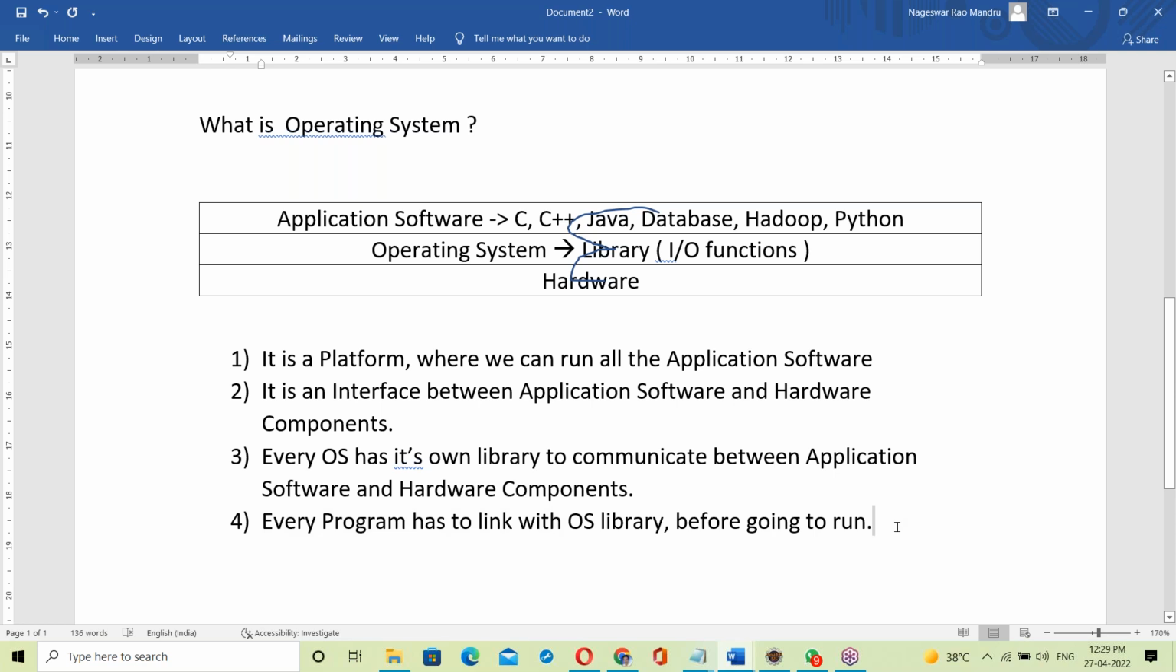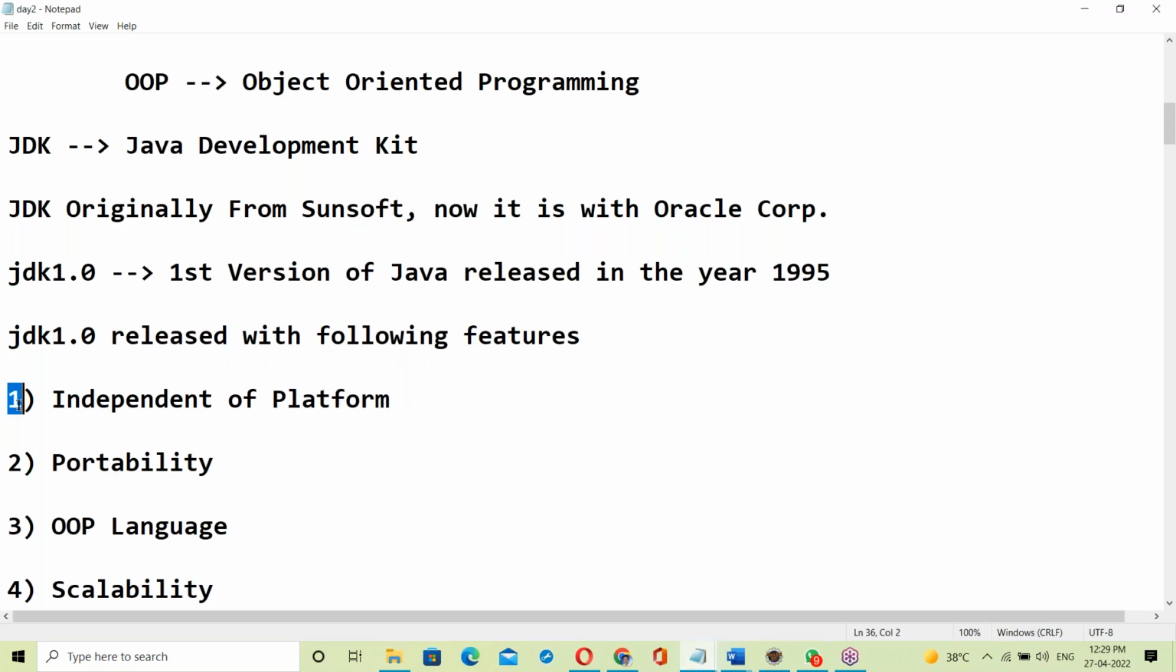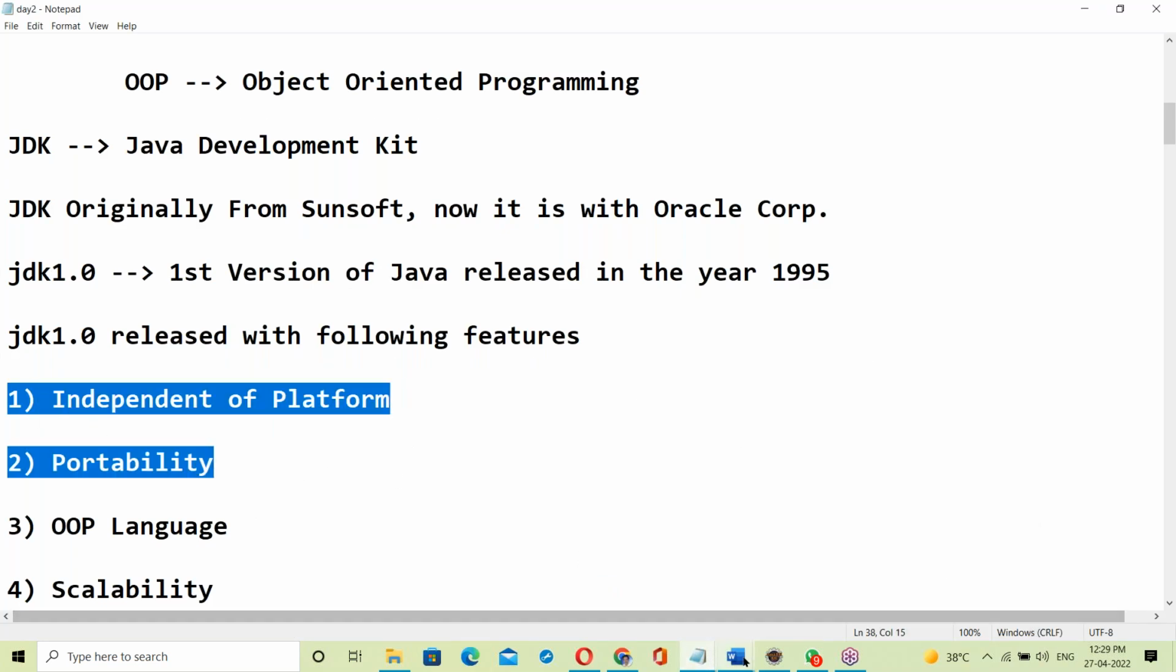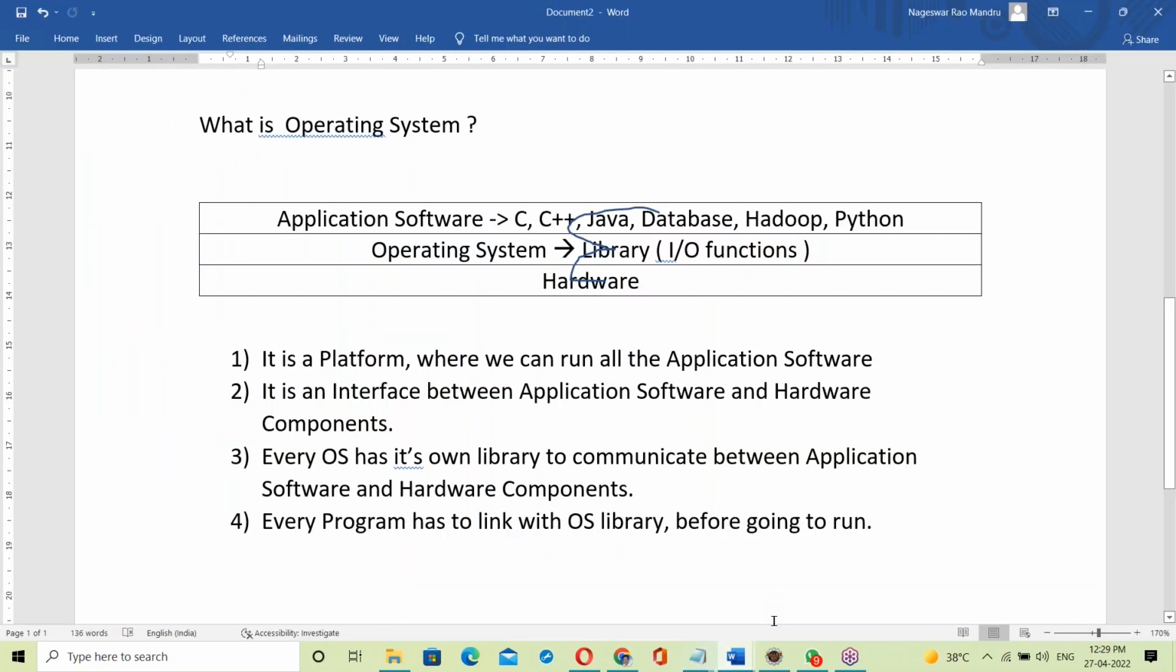That's it. Enough about Waze, this is enough. Not more than this. This is enough to understand Java features. To understand Java's platform independence and portability, these two features, this knowledge is enough.